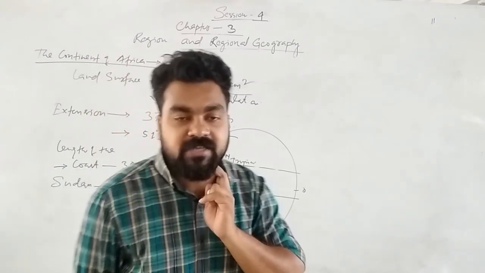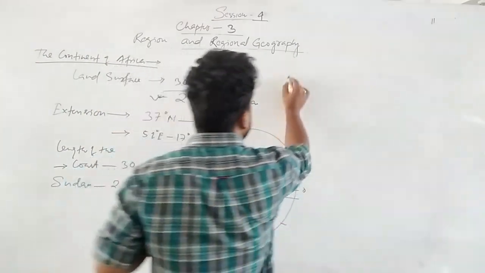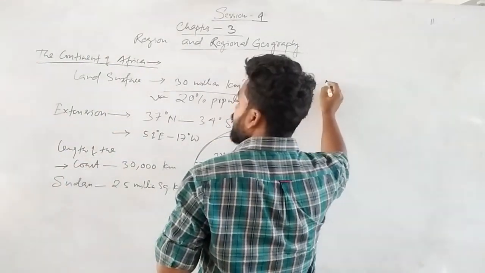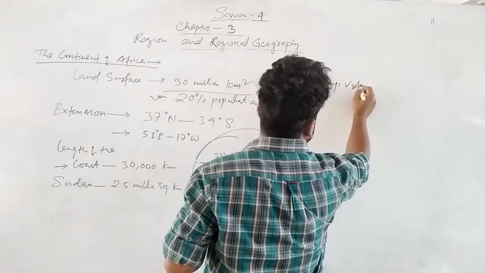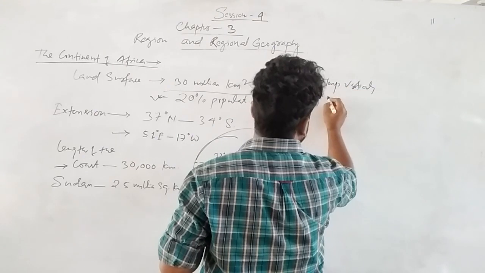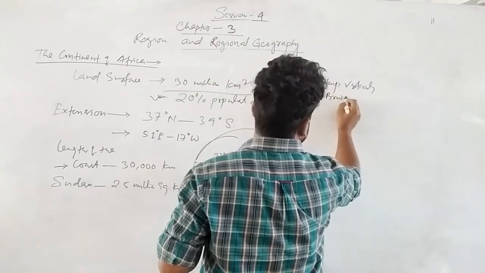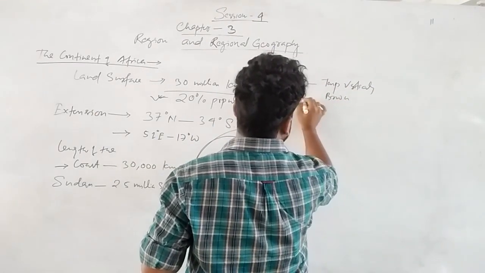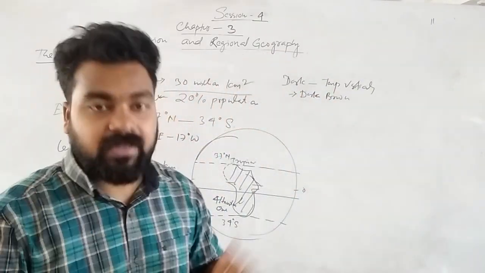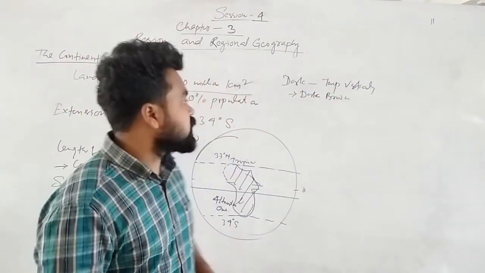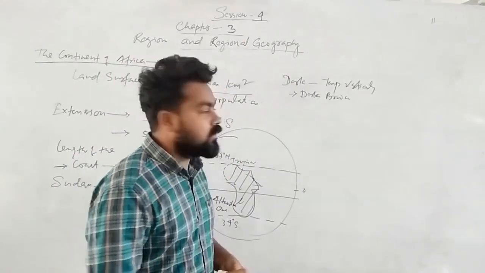So we know that Africa is called the dark continent. Why is Africa called the dark continent? Because the temperature falls vertically, and because the color of the people is brown, not actually black, but dark brown. Don't say black. Actually black is the night color, so that is dark brown. So that's why it is called the dark continent.